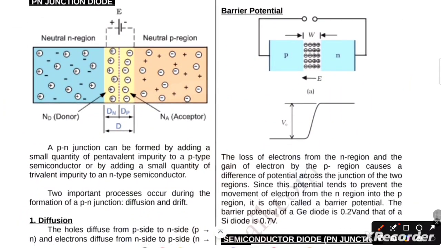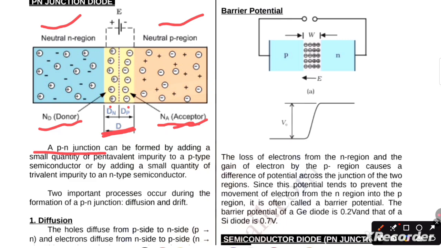Now, next concept: the p-n junction diode. Here is the diagram. This region is called the depletion layer, for n-type and for p-type. Here N_D is the number of donors and N_A is the number of acceptors. Here is the neutral p region, here is the neutral n region, connected with a battery.